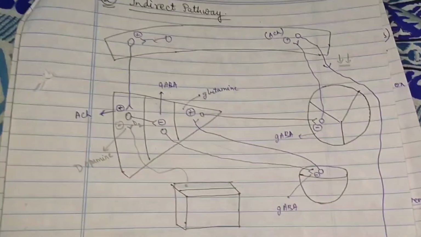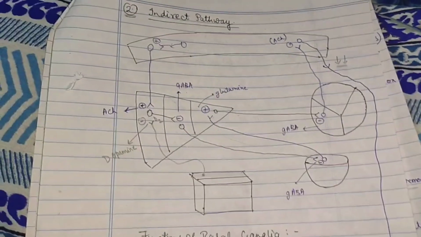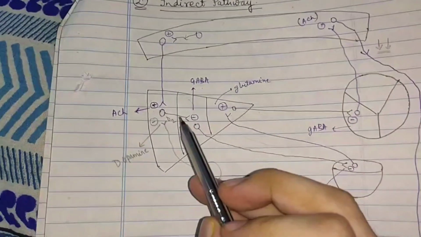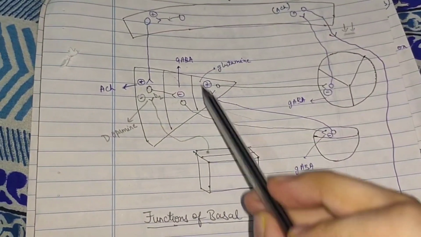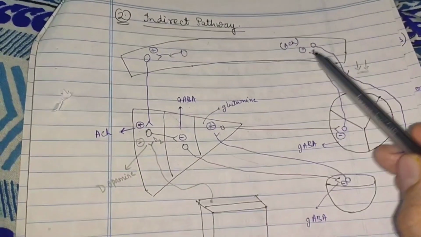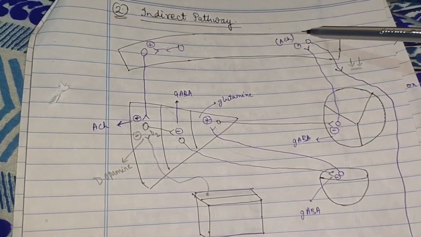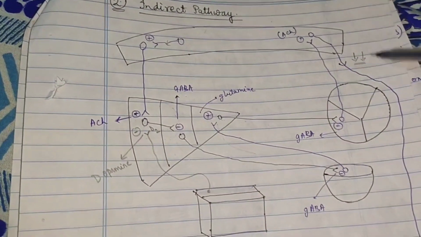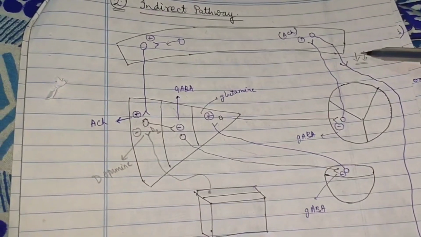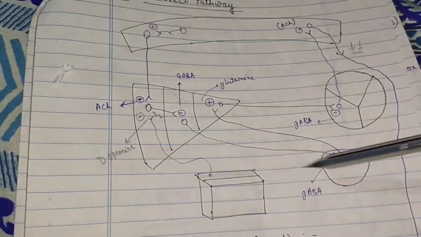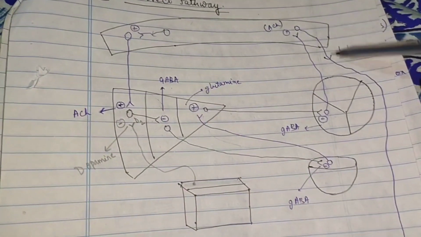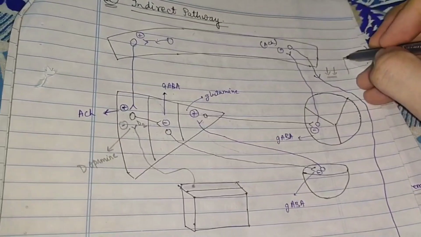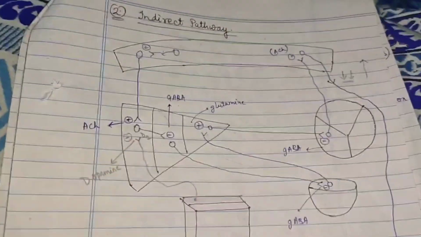The explanation is like this: as I taught earlier, in the indirect pathway, if there is a degeneration of the GABAergic neuron, then this whole indirect pathway will become reversed. So here there was an inhibition of the cerebral cortex, so the corticospinal fibers were less fired. But now, since it has become reversed, instead of less stimulation, the corticospinal fibers are more stimulated, and therefore there will be hyperkinesia.